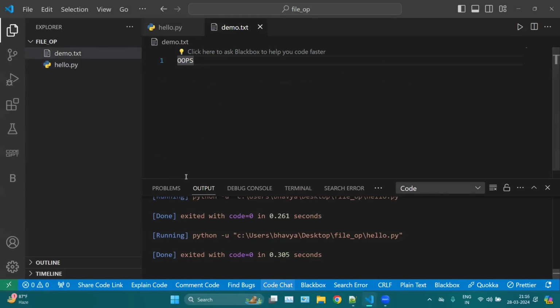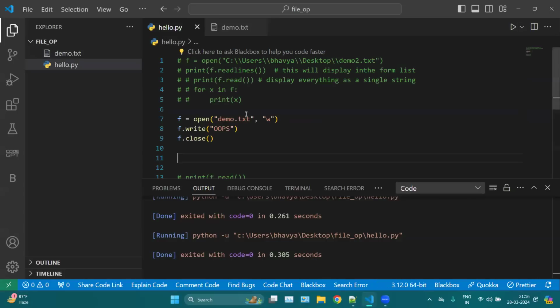So make sure you know when you want to use write and when you want to use append. This W will overwrite your file and this A will append into your file. Okay, so this is very important. Otherwise, you will make unwanted changes in your file. So please practice on a practice file.